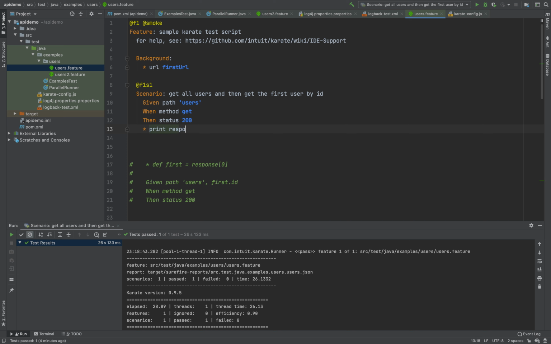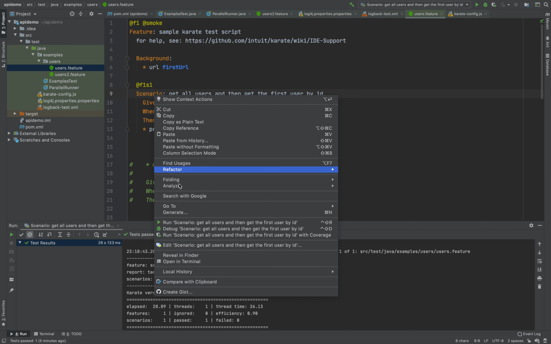Print response. Print is another keyword. It's like system print out from Java, let's say. So we can just print using the keyword print. We can print anything we want. So this response, I didn't define this response keyword before. I didn't create this variable before, because it is created for us already. This is another keyword. So whatever this response is for this get method, it will be saved in the response keyword, and we can print it. So let me run this.